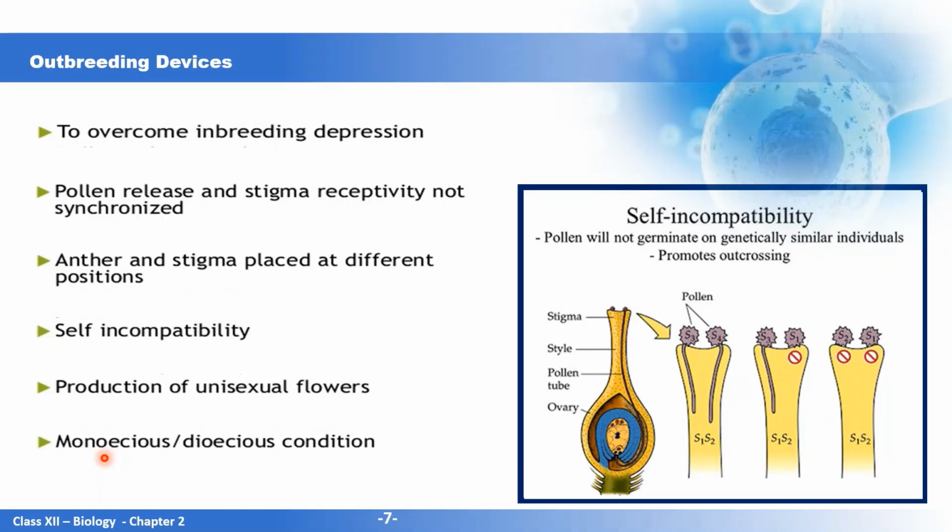And in dioecious condition, the male and female flowers are placed on different plants, so that will prevent autogamy and geitonogamy, but xenogamy can take place, that is cross-pollination. So at least in these conditions, self-pollination will not take place. So the plants have devised certain techniques to prevent inbreeding or self-pollination, and these are the various devices that it has made up to prevent inbreeding depression.